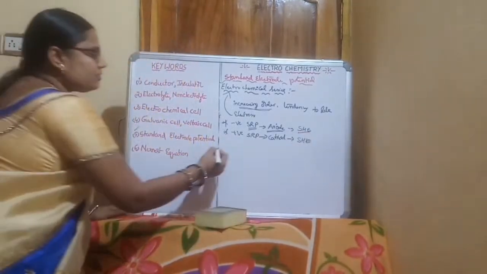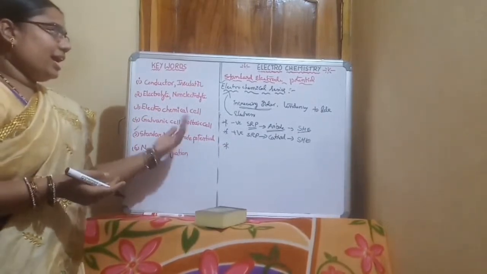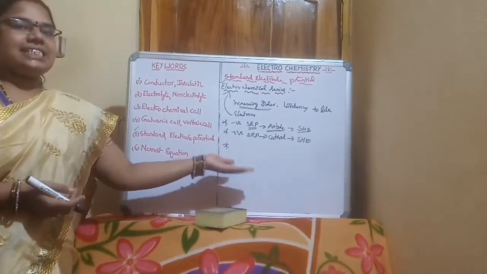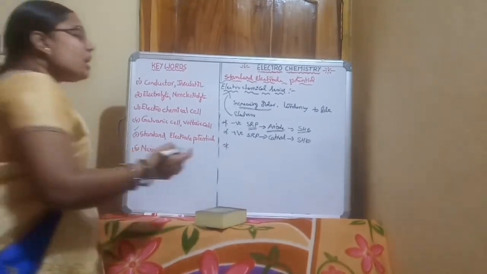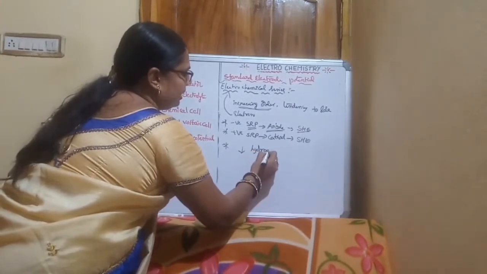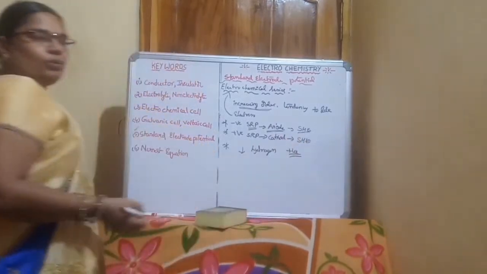The elements which act as high oxidizing agents are placed below the hydrogen in the electrochemical series, and they have positive values.